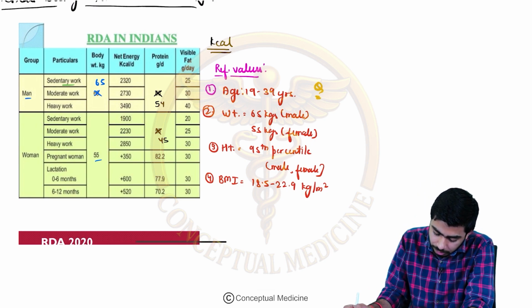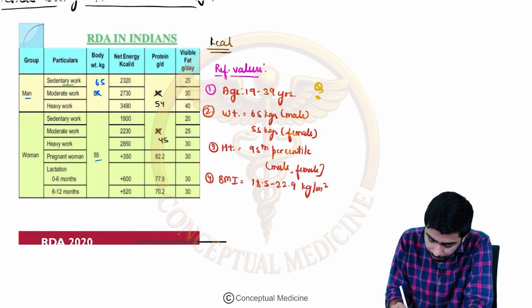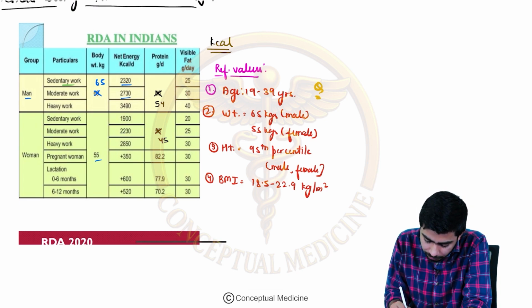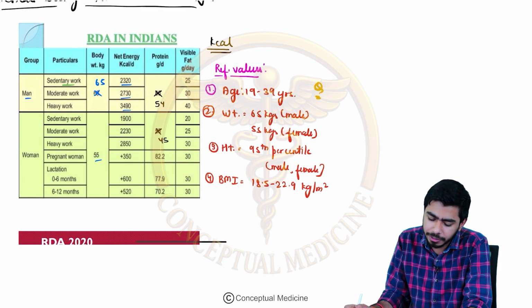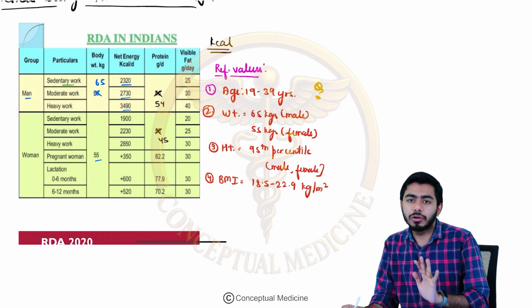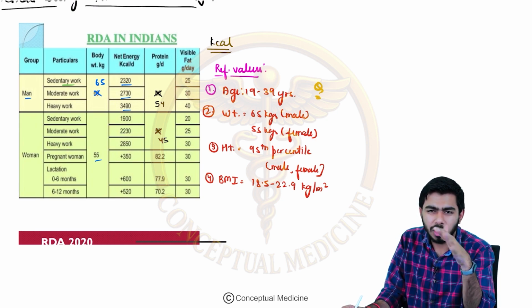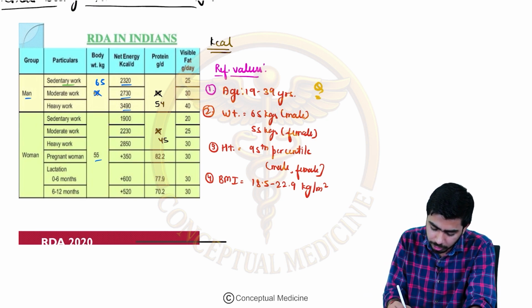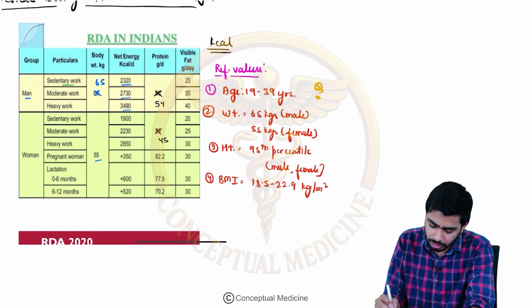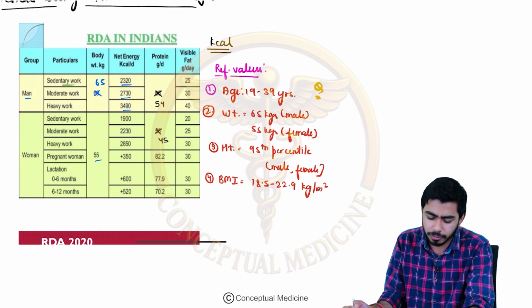So for the sedentary lifestyle, we are saying that it is around 2300. In the moderate work, it is around 2700, and for the heavy work, it is around 3490. Approximate values, and they have been tested already, right? So you must know these values. Just remember a lump sum number over here. For example, for 2320, you should remember 2300. Then you shall remember 2700 for the moderate work and 3400 for the heavy work, right?